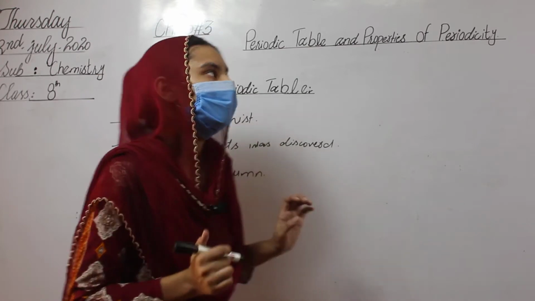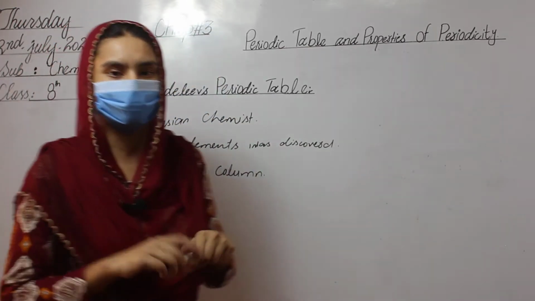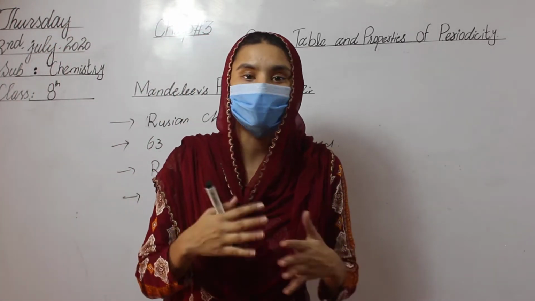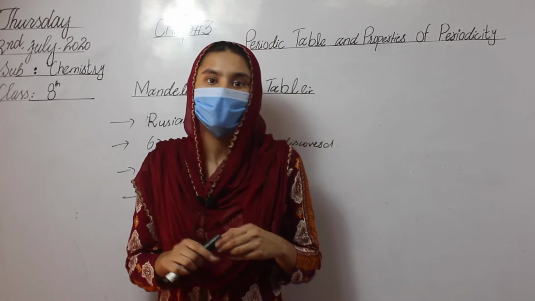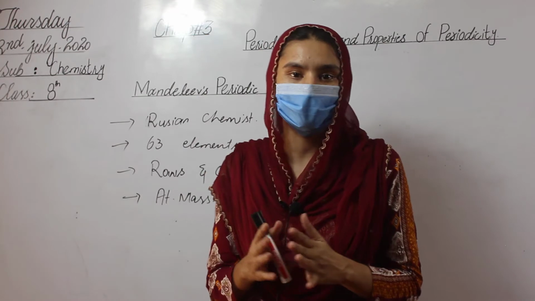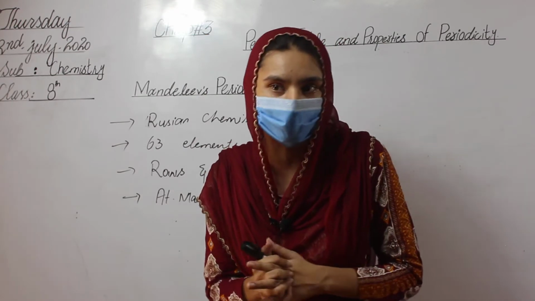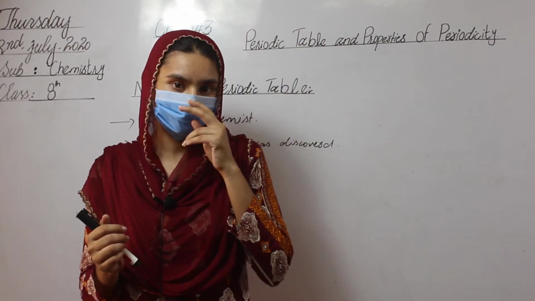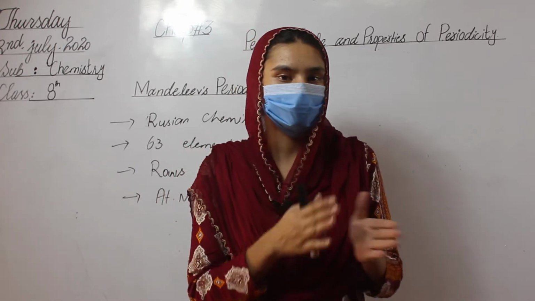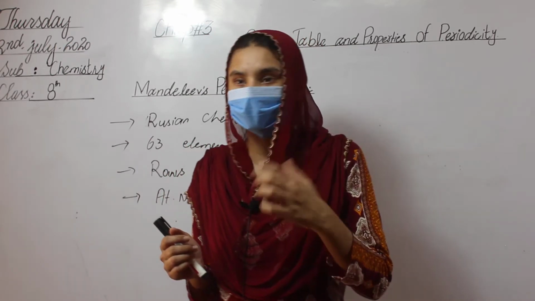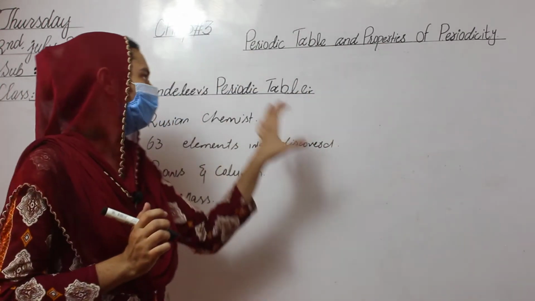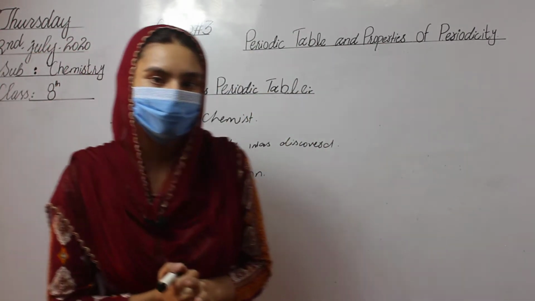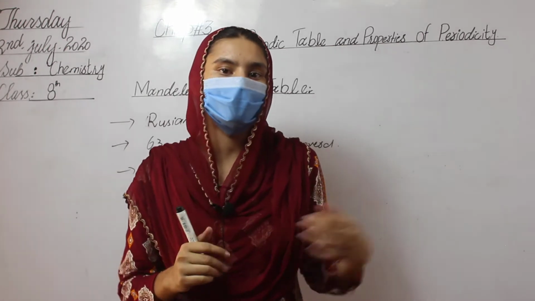That's why his table is acceptable, because according to Newlands' table, after 8 elements the 9th one has the same property as the first one, and this law was appreciated in Mendeleev's law. That's why the periodic table of Mendeleev was accepted.